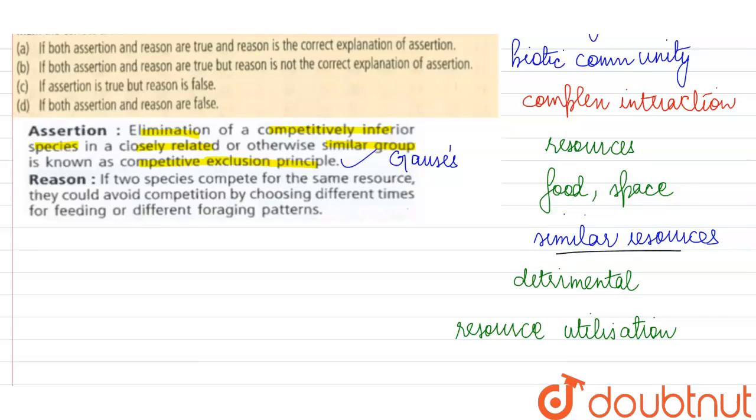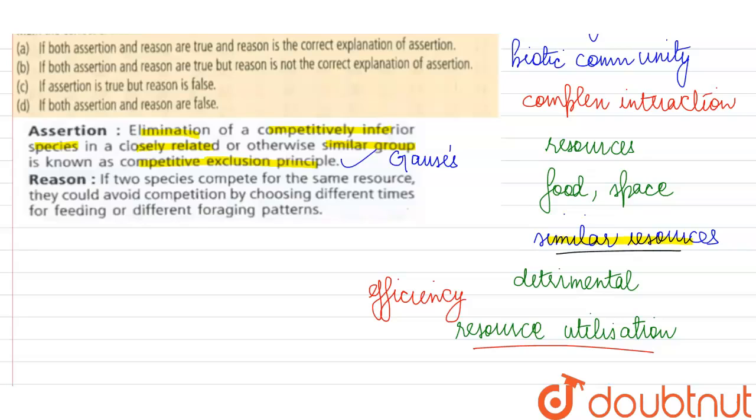This cannot go on for a long period of time, and eventually, what is going to happen? The species whose efficiency for resource utilization is less, that is, the competitively inferior species, the weaker species, is going to get eliminated, it is going to get wiped out, whereas only one of the species is going to survive. So this is what Gauss's exclusion principle states, that whenever there is competition for similar resources, only one of the species is going to survive and the other is eliminated. Only the superior species survives.